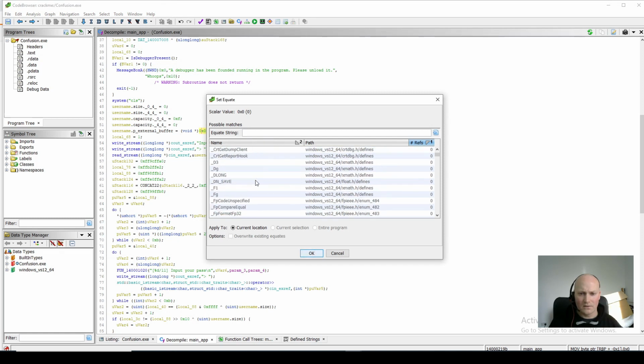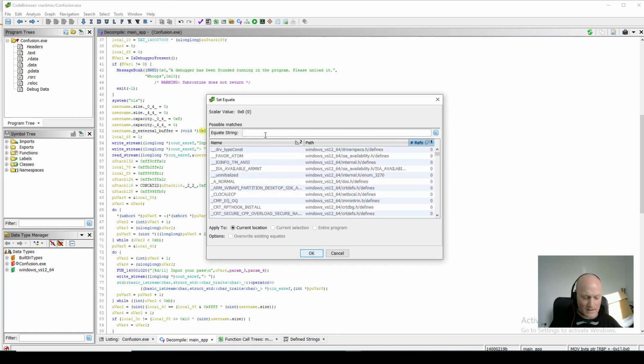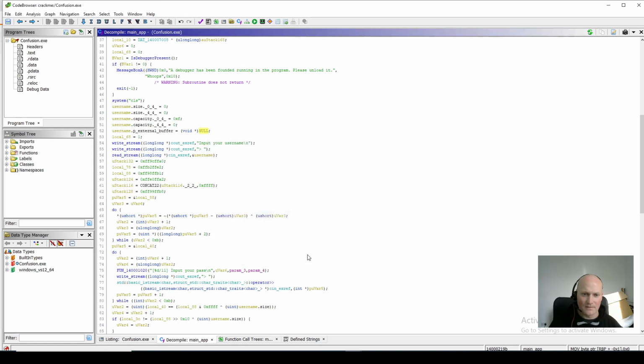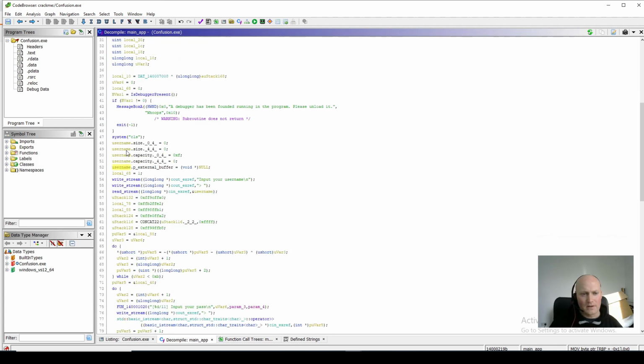There are all different ones already defined down here from header files, but I'm going to look for a null. Where's null? There it is, just a normal null. Click OK. And now you can see it's written null there, which is useful to know, as you have other constants in structures, you can start to use these as well, which is good. You can see now that when my stack is set up in here, this username variable is initialized all to 0.